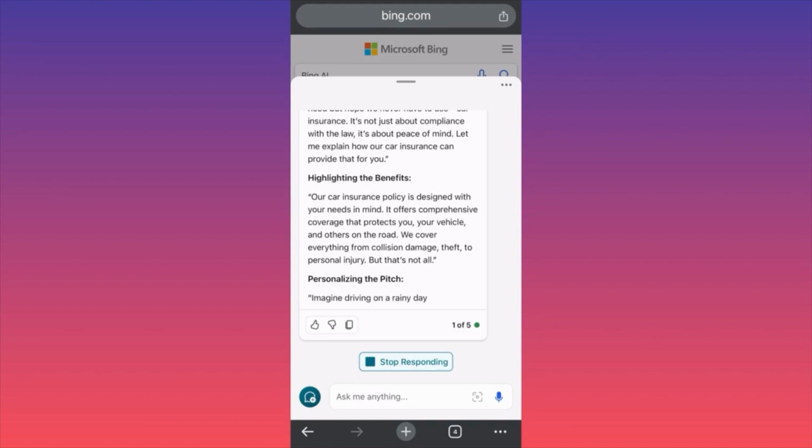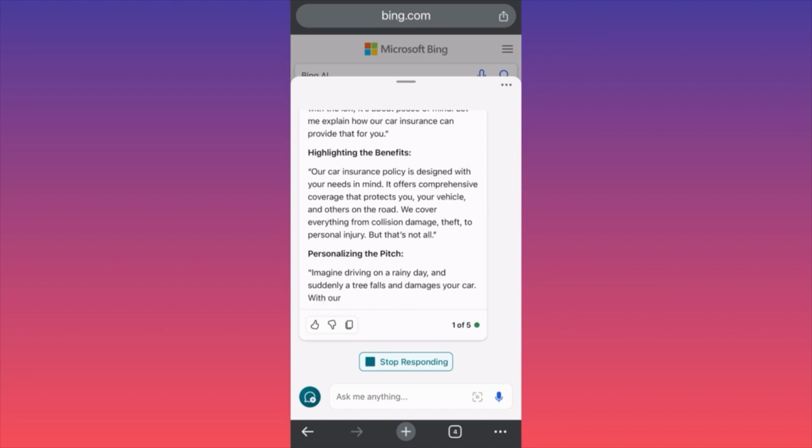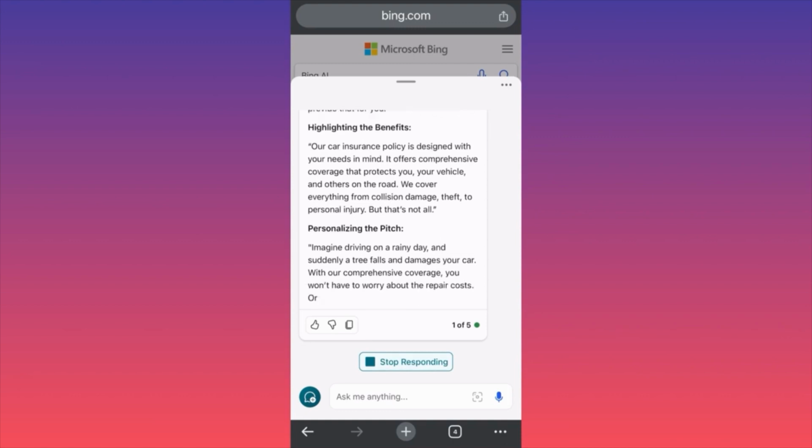Personalizing the pitch. You see guys, it works very, very well if you really know how to ask, how to create the prompts. It's all about the prompts. I can probably create 1000 videos here only with different prompts in different businesses, so you guys can actually see how it works. To be very clear, I tried to use Copilot and AI Bing chat for e-commerce, for Shopify, for dropshipping.